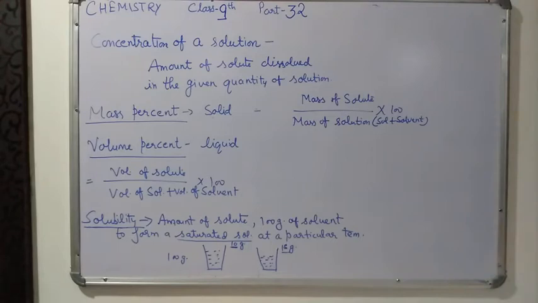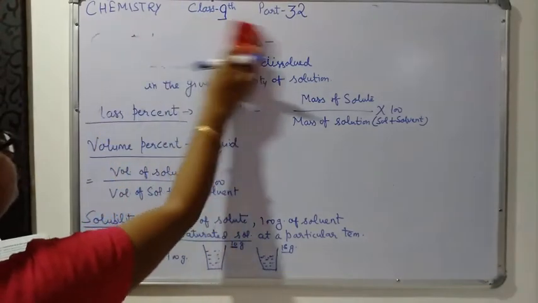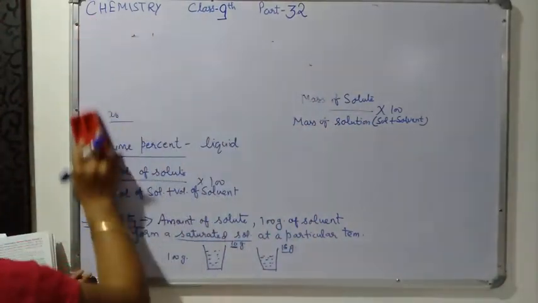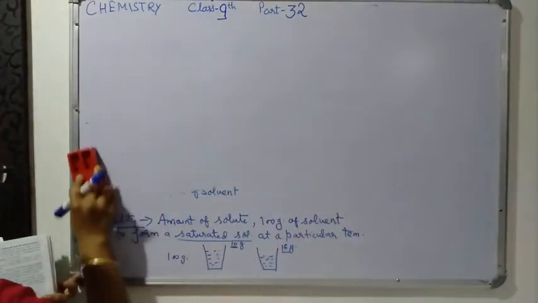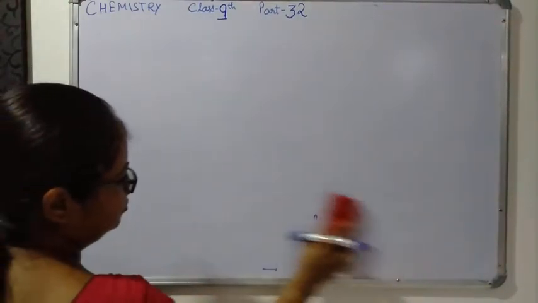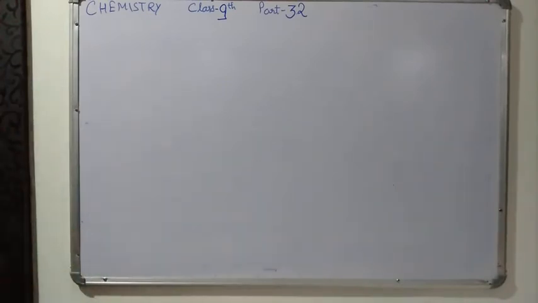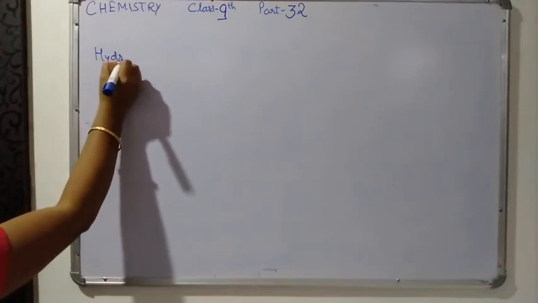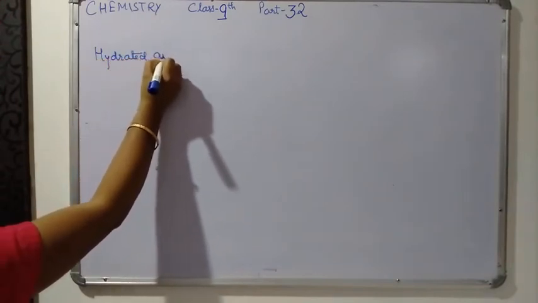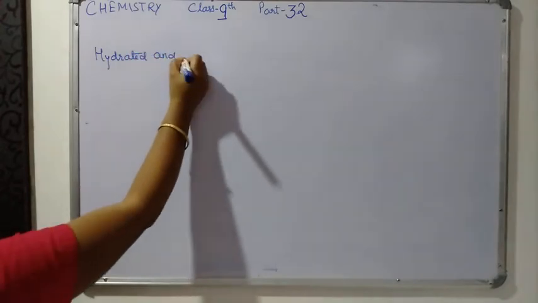Now my next point is hydrated and anhydrous substances.